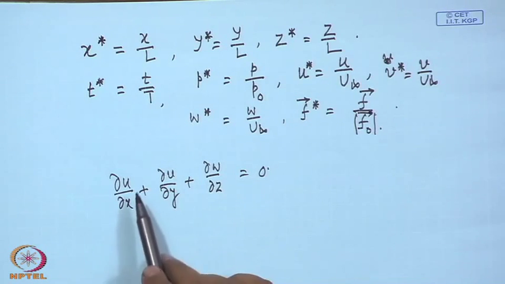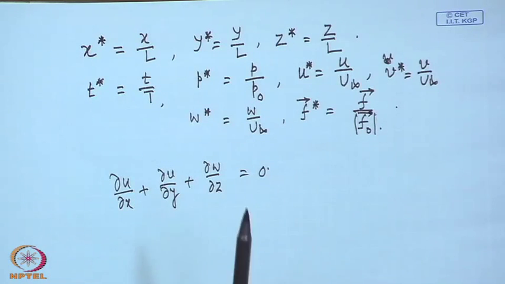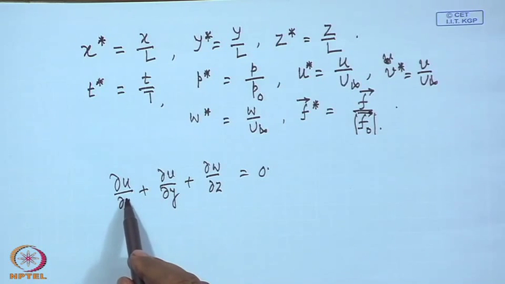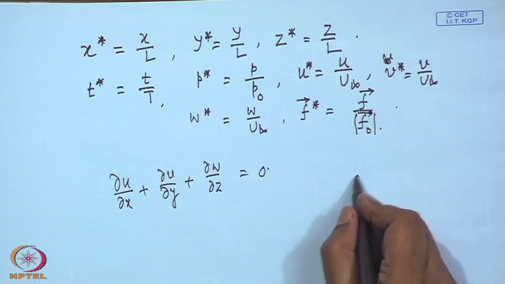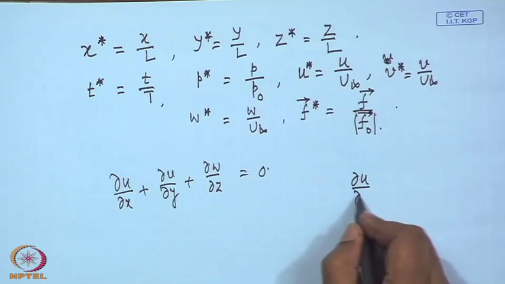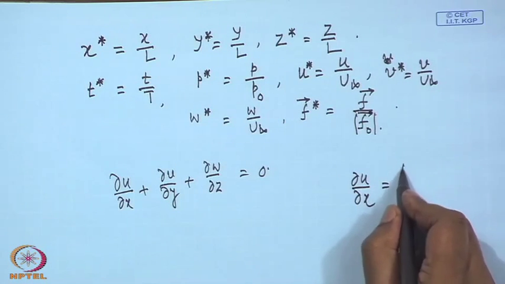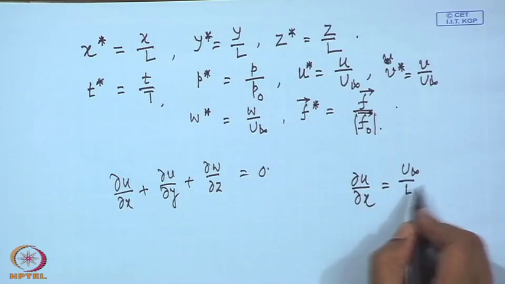You can replace u by u star into u infinity and similarly x by x star L. So, what will you get? du dx will become u infinity by L du star dx star.